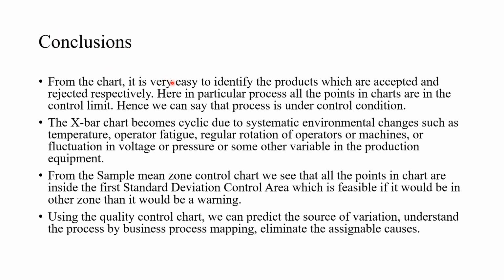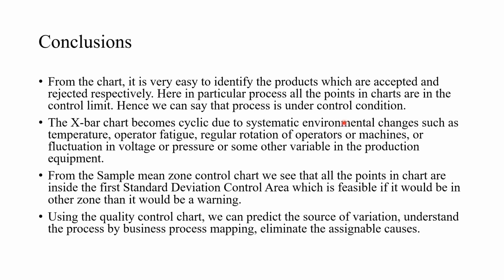So from this chart, it is very easy to identify the products which are accepted and rejected. As I mentioned, if a point is above the upper control limit or below the lower control limit, it can be rejected. In this particular process, all points in the chart are within limits, so you can say the process is under control. Also, the X bar chart can become cyclic due to systematic environmental changes.